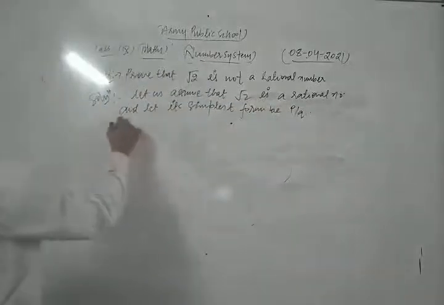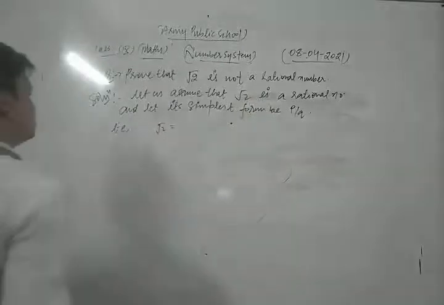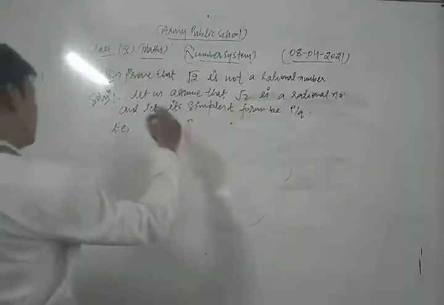That is, we write root 2 is equal to p upon q.